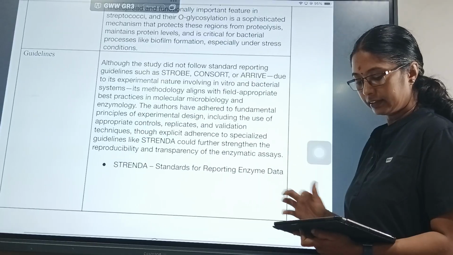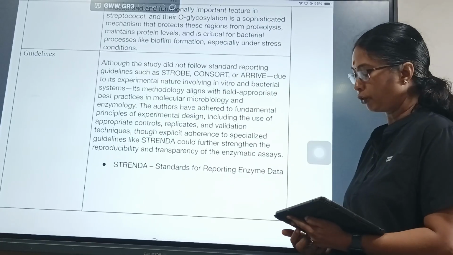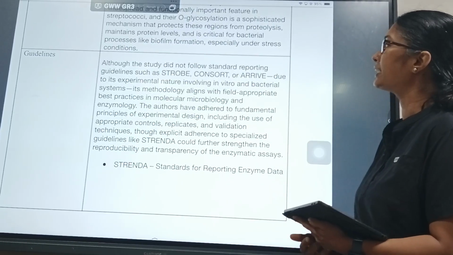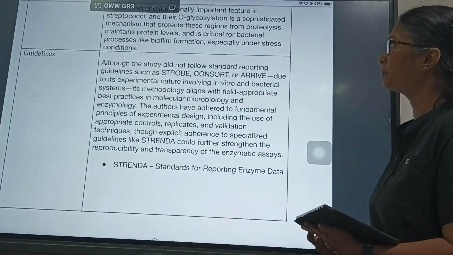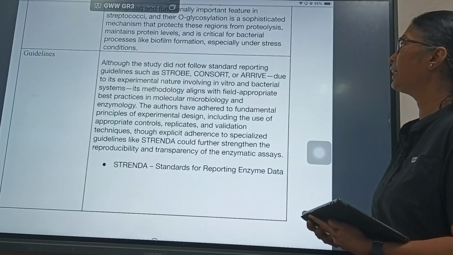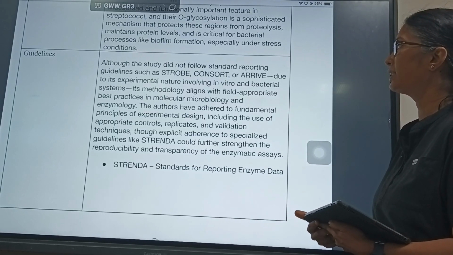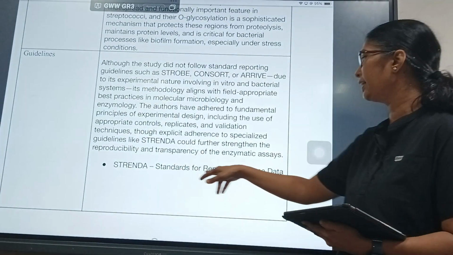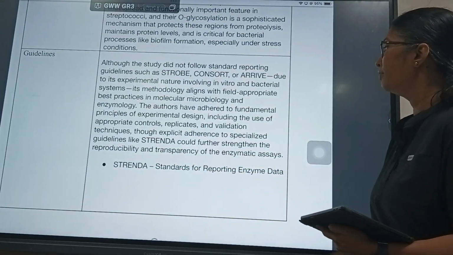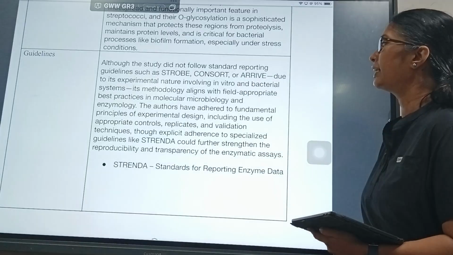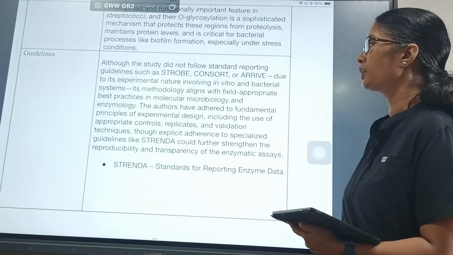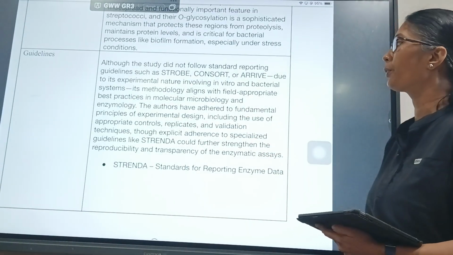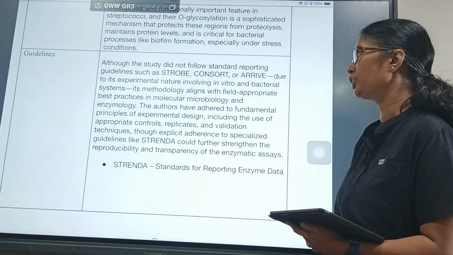Although the study did not follow any standard reporting guidelines like STROBE, CONSORT, or ARRIVE due to the experimental nature, its methodology aligns with field-appropriate best practices in molecular biology and enzyme biology, which follow the standards for reporting enzyme data, including the fundamental principles of experimental design, including use of appropriate controls, replication, and validation techniques.